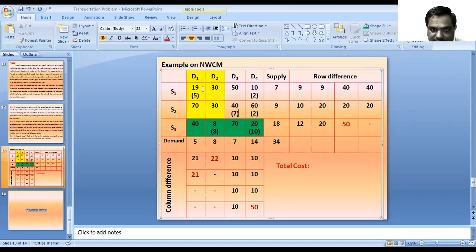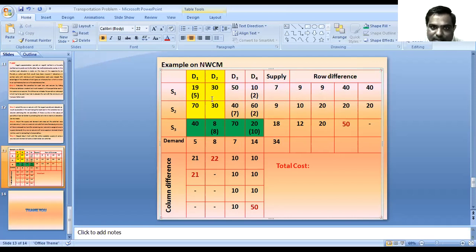In this example, we have fulfilled the demand of D1, D2, D3 and D4. We have supplied the quantity from the S1 source, S2 source and S3 source. The demand of D1 is 5 units. The demand of D2 is 8 units, and we allocate the 8 units. For D3 the demand is 7, and we allocate 7 units. The demand of D4 is 14 units, so we allocate 2 units in S1 D4, then 2 units for S2 D4, and the remaining 10 units for S3 D4.